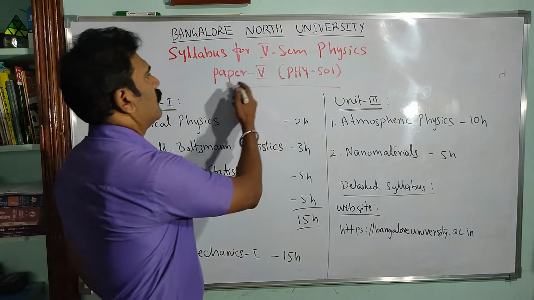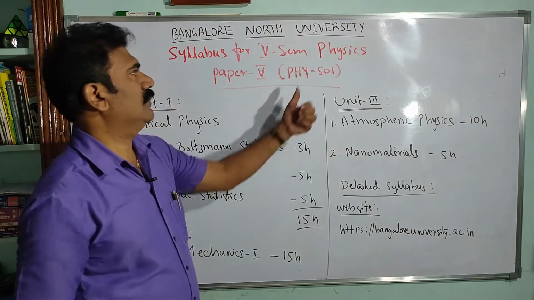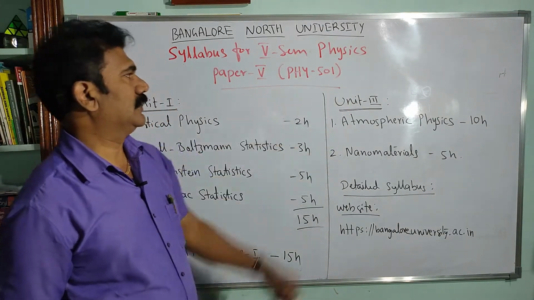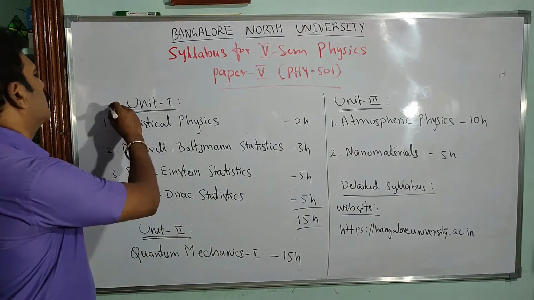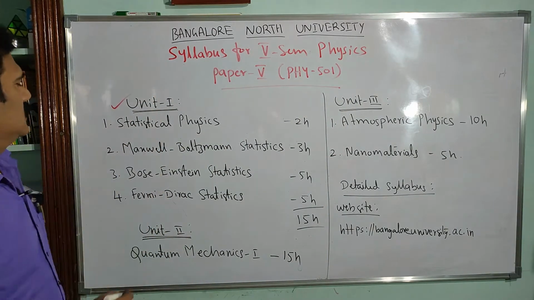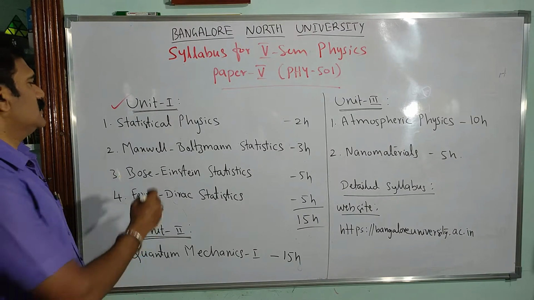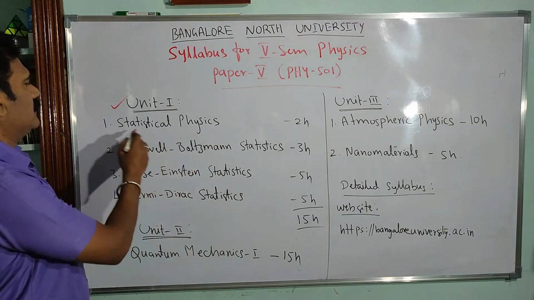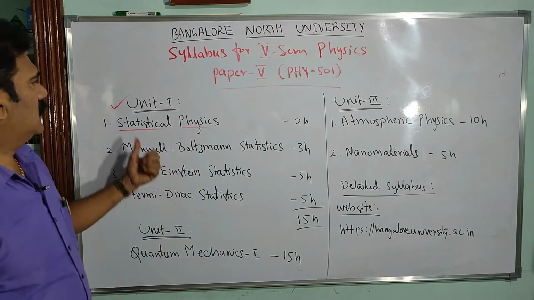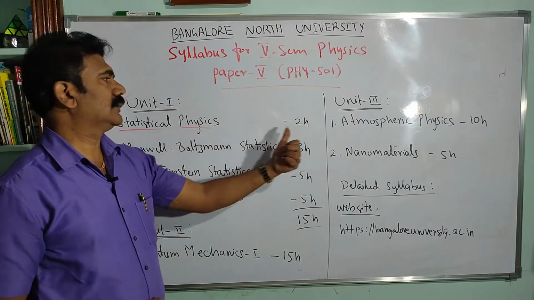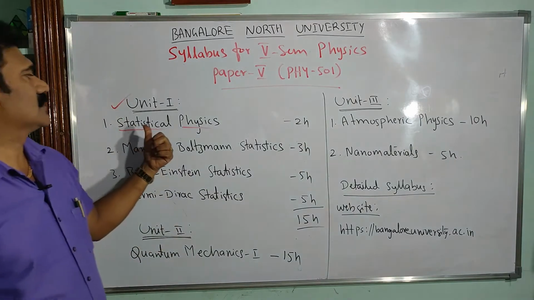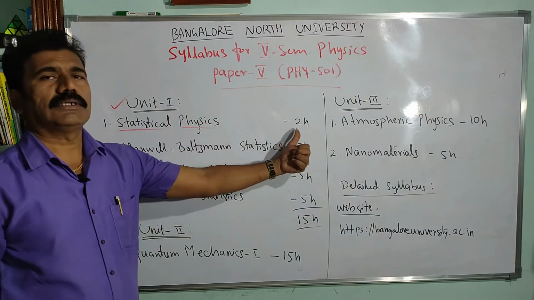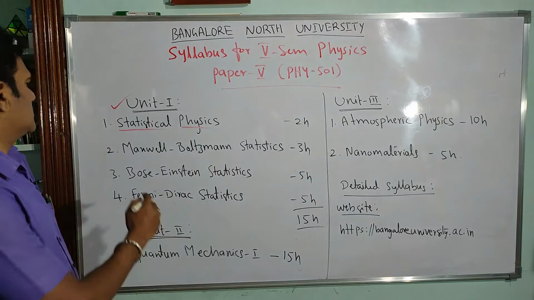So paper 5 is also called the PHY 501 paper, right? In this syllabus we have 3 units, as I said. In the first unit, you will come across 4 chapters. The first chapter is statistical physics, and this chapter is to be covered in just 2 hours. So fundamentals of statistical physics will be covered in 2 hours. Then the second chapter is